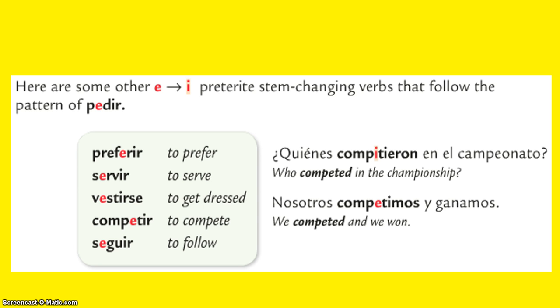ustedes form. Off the top of my head right now, I can only think of one other O to U, IR stem changing verb in the preterite, which would be morir, M-O-R-I-R, which means to die. And that is an O to U stem changer in the sole of the shoe. That's the only one I can think of right now off the top of my head. So make sure you remember to take your Google quiz, and if you have any questions tomorrow, ask them in class.